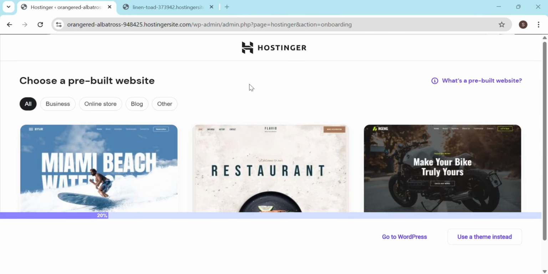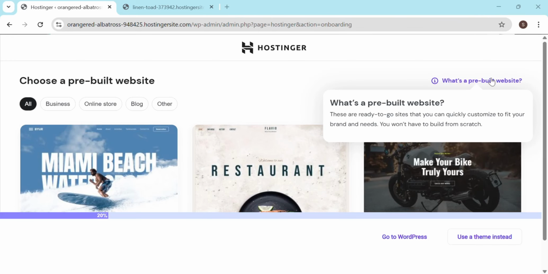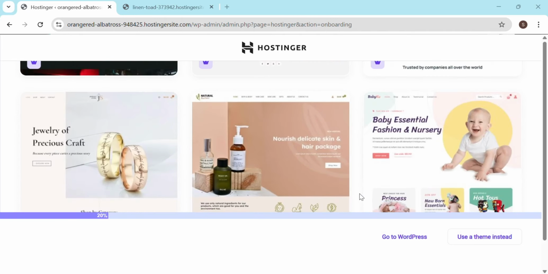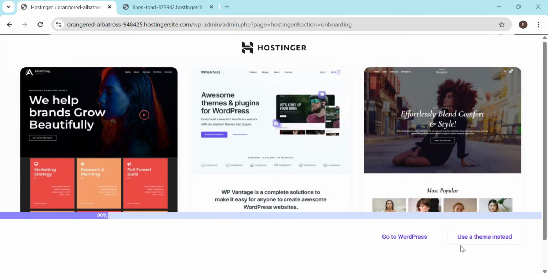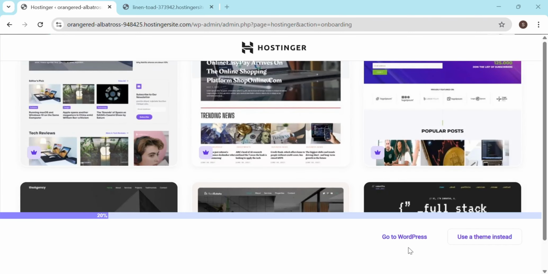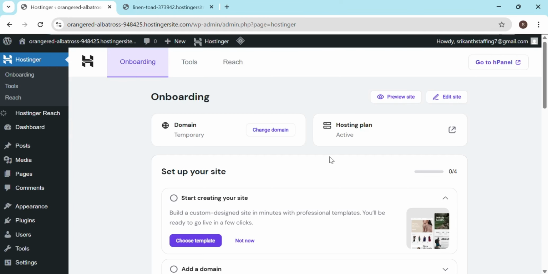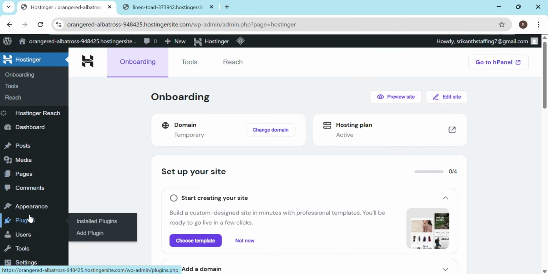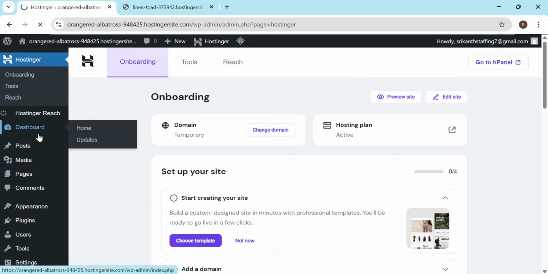Okay, now it says you can use any of the pre-built website themes of Hostinger, or you can go directly to WordPress, or use any themes instead. So what we will do is directly go to the WordPress dashboard. We'll skip all this because we'll be building a website in a different way. So this is how the dashboard looks like. You can skip all of them. So this is your dashboard.